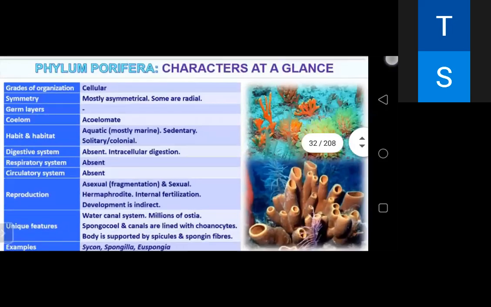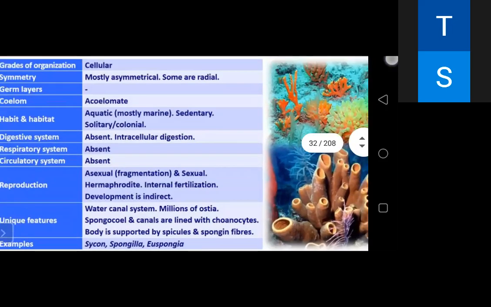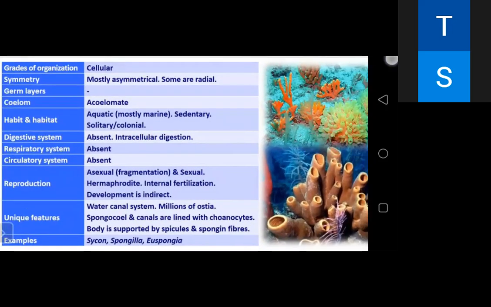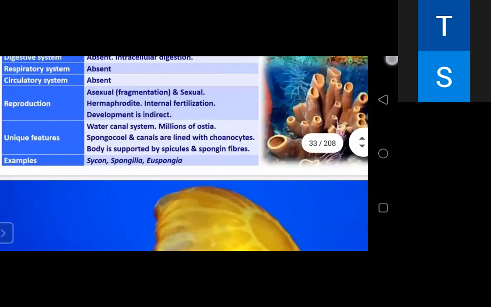So at a glance, if you see, they have a cellular level of organization, mostly asymmetrical. Some are radial, diploblastic, acoelomate, mostly aquatic, marine. Digestive system absent, respiratory absent, circulatory absent. Reproduction by asexual and sexual methods. They are hermaphrodite, internal fertilization, development is indirect. Unique feature is water canal system. They have millions of ostia. Spongocoel and canals are lined by the choanocytes. Body supported by spicules and the spongin fibers. Examples: Scypha, Spongilla, and Euspongia.